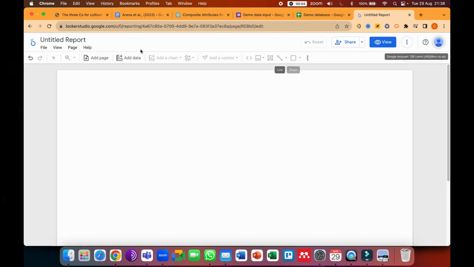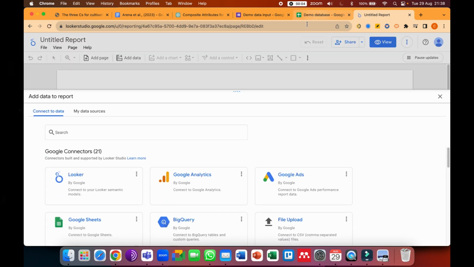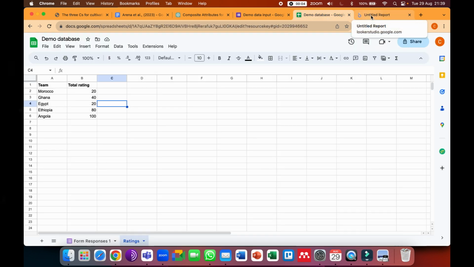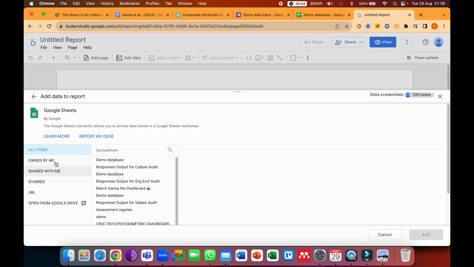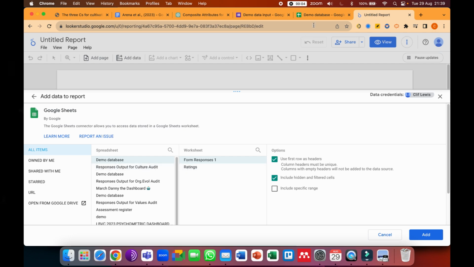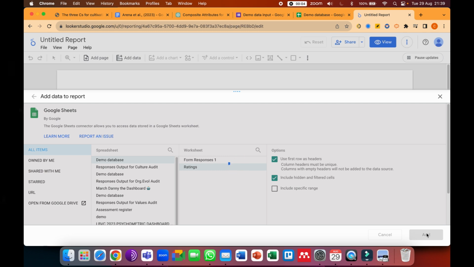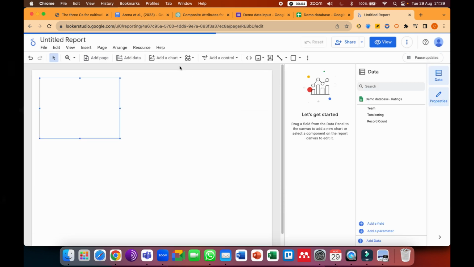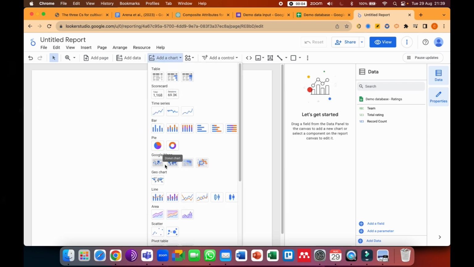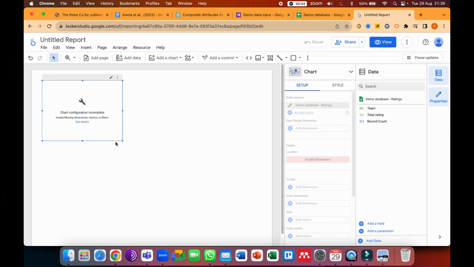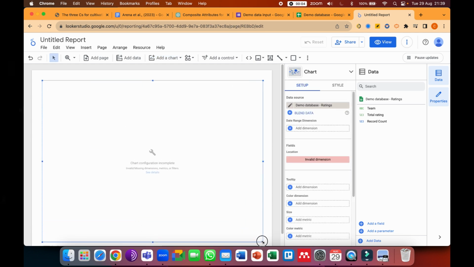So now we are in Google Data Studio. Let's just quickly refresh this. We now need to add the database where our data sits, so this is the demo database, and we've got the ratings. Don't worry, I know there's a lot going on here, but trust me, if you get an idea of what each section means, it's not that overwhelming.